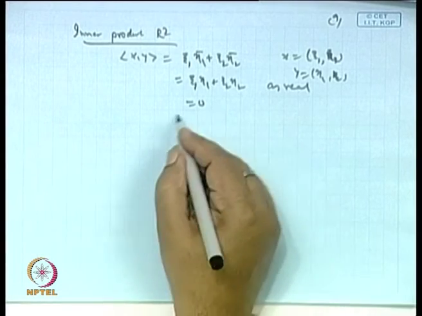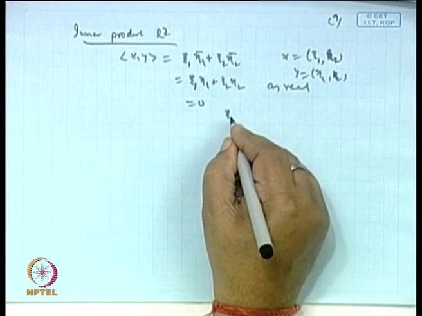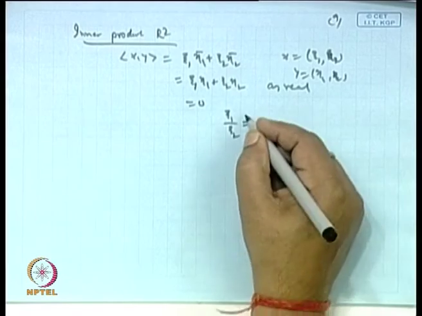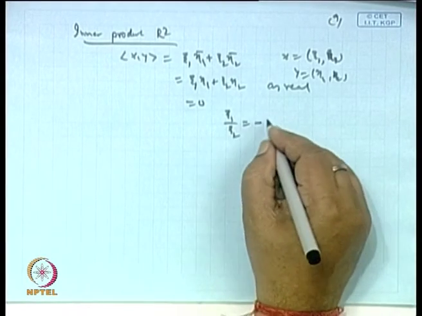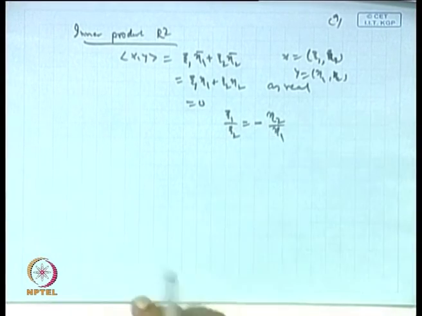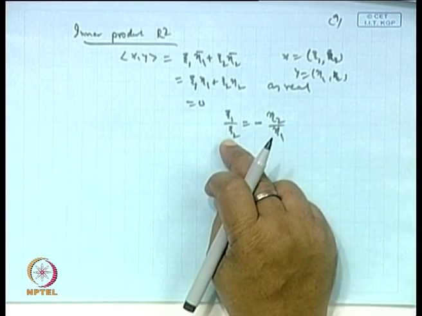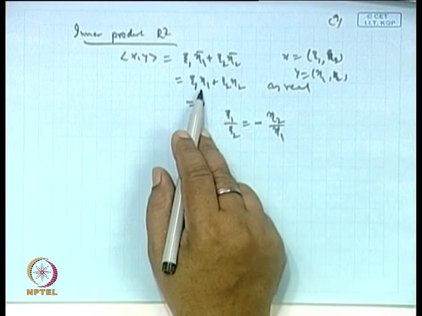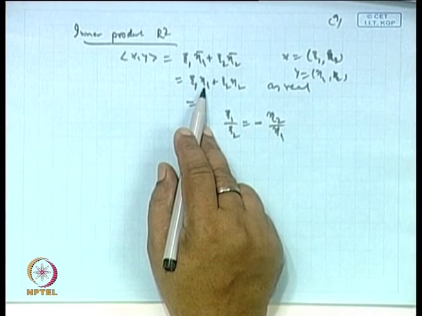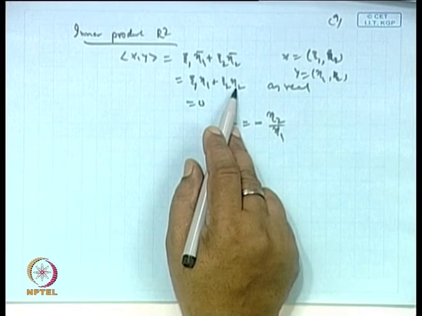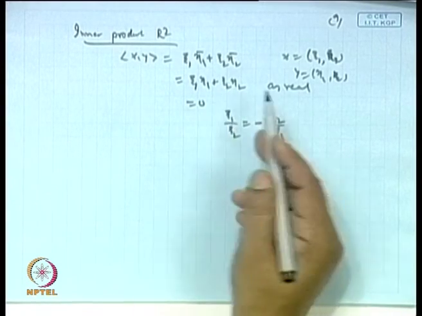So, what we want is that xi1 by xi2 must be of the form minus eta2 by eta1. Even if I reverse the order, it will be helpful. Suppose I put eta1 as xi2 and eta2 as minus xi1, then it will be 0.